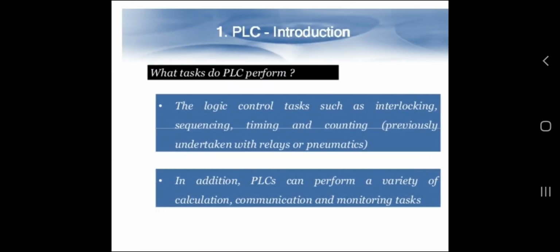Okay, so we discussed the history of PLCs, the definition of PLCs and some advantages of PLCs. So what tasks do PLCs perform? The logic control tasks such as interlocking, sequencing, timing and counting are performed by PLCs. In addition, PLCs can perform a variety of calculations, communications and monitoring tasks.